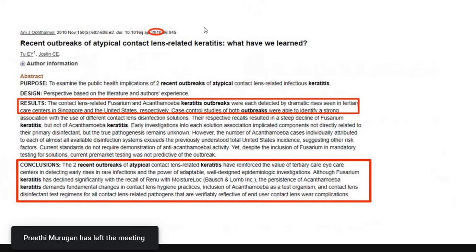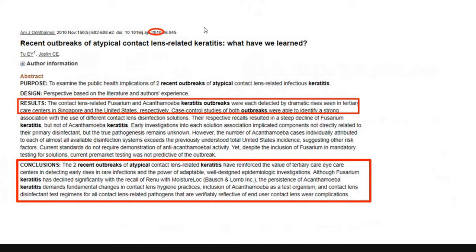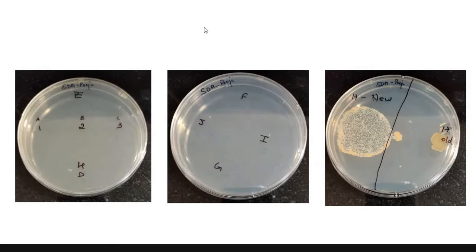Okay, so these are the reports which say that even a contact lens solution can get contaminated from the industrial site itself, and using that particular contaminated contact lens solution can cause infection in humans. When I did my study, even I faced this particular problem.